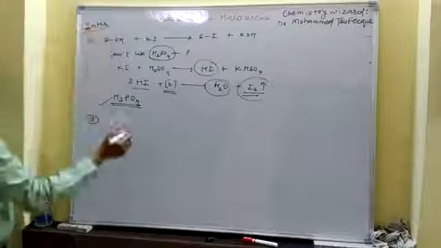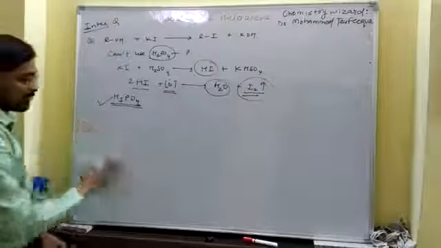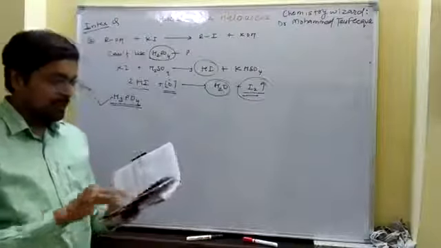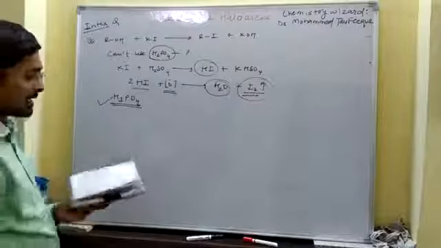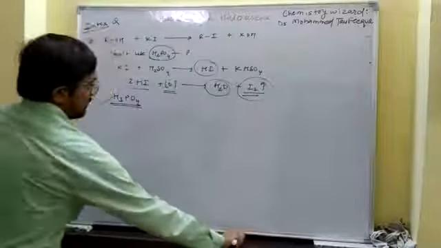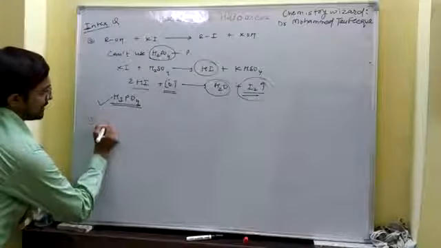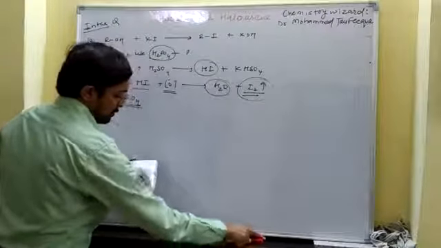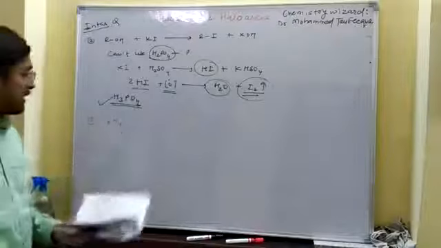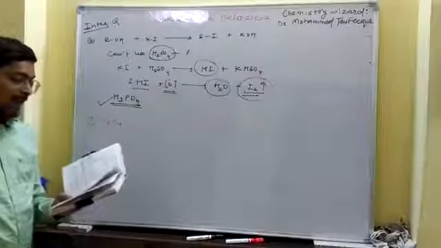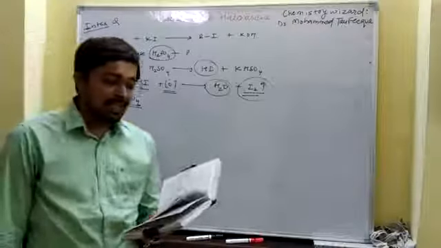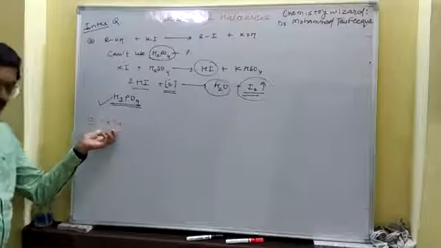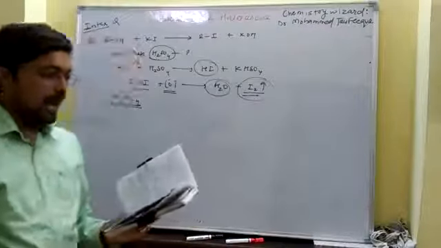This one is the in-text question number 2 of our NCERT. Now moving towards the next question. I have marked the question which we are going to discuss. Among the isomeric alkanes of molecular formula C5H12, identify the one that on photochemical chlorination yields three different cases.